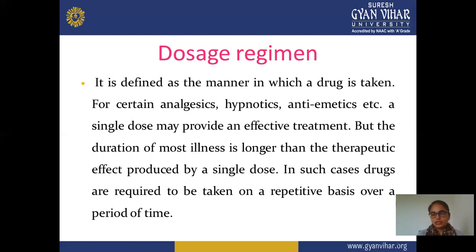Now first is the dose regimen. In the introduction and definition, we can say it is defined as the manner in which a drug is taken. That means the dose regimen is the sequence covering how much drug you take and how frequently you take that particular drug. For certain drugs, such as analgesics, hypnotics and antiemetics, we mainly calculate how the drug is taken and the effect of that particular drug.